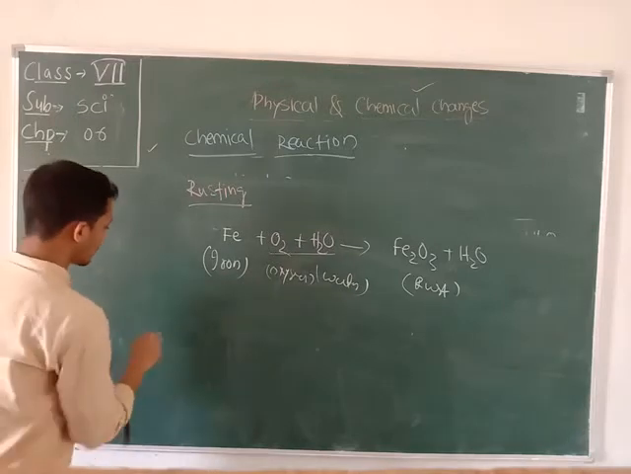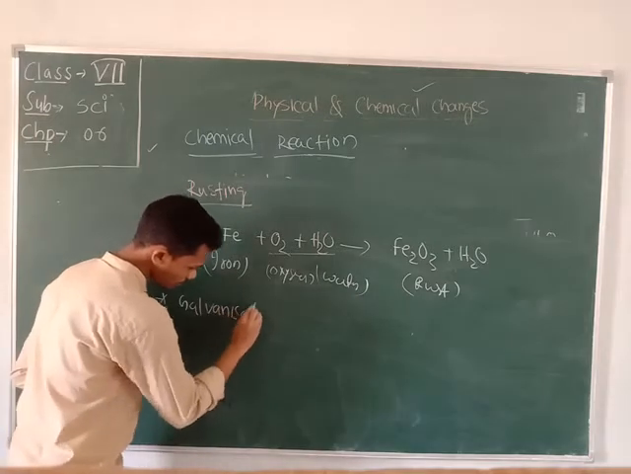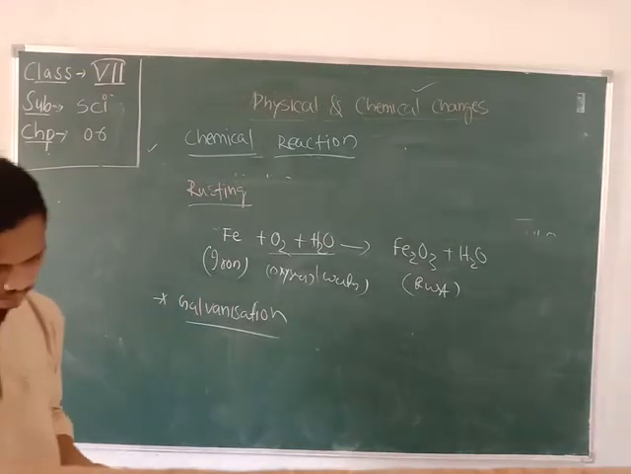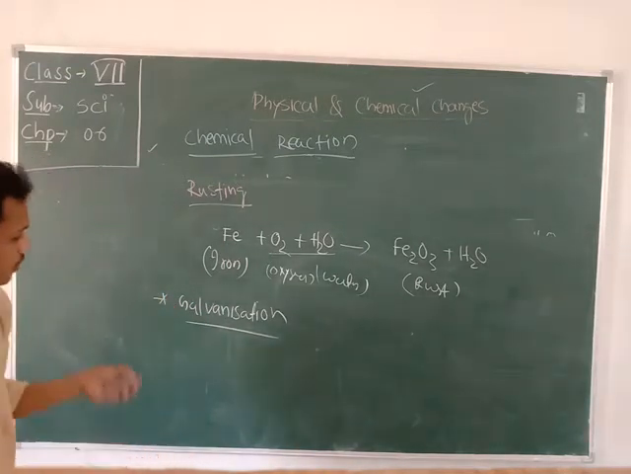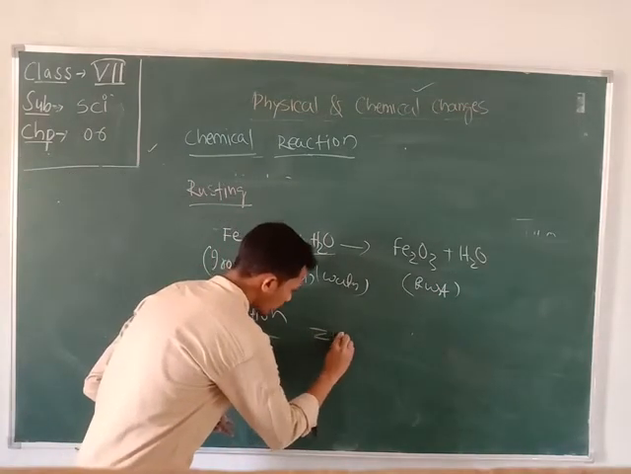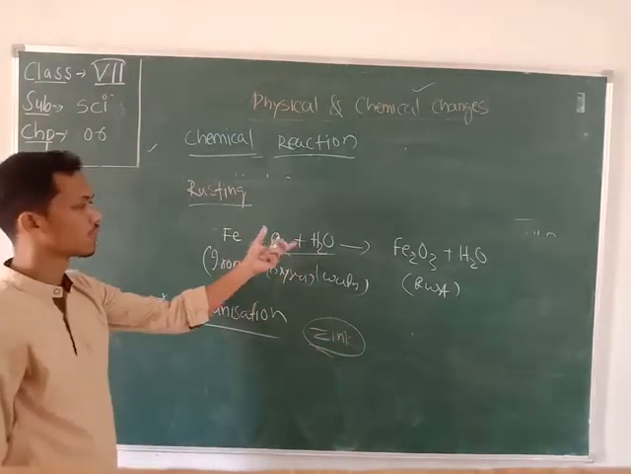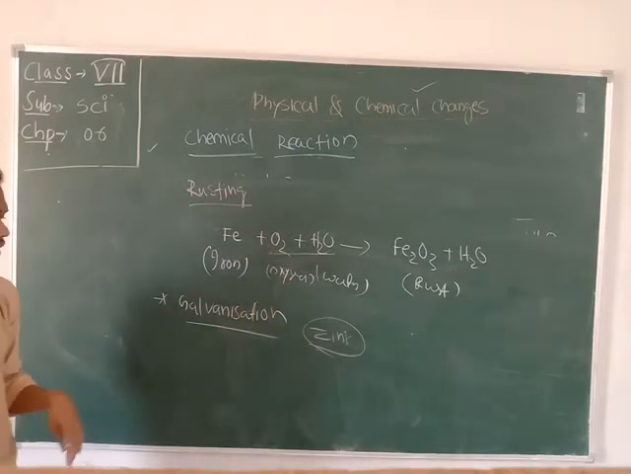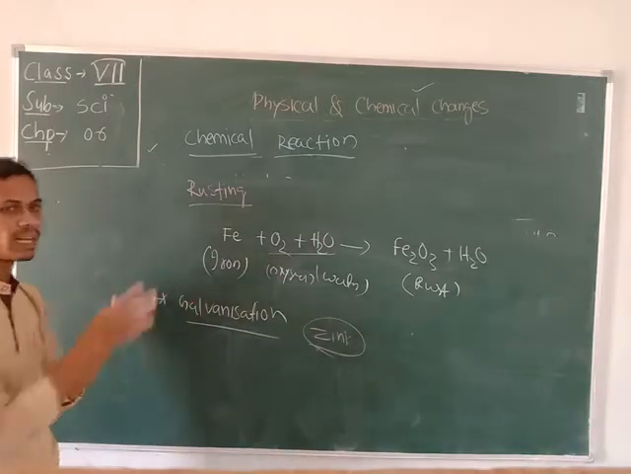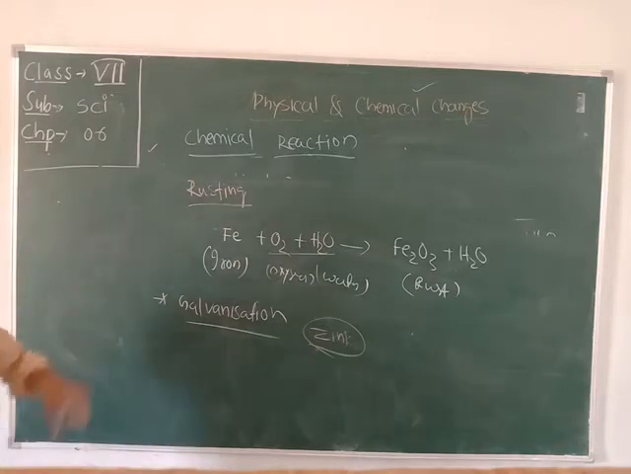After that, there is a process called galvanization. So what is galvanization? In this process, what will be done? A layer of zinc. Zinc is also a metal which is inert toward rusting, that is the oxygen and water reaction. So in this process of galvanization, a layer of zinc will be placed upon the materials which are made up of iron, to prevent them from rusting.